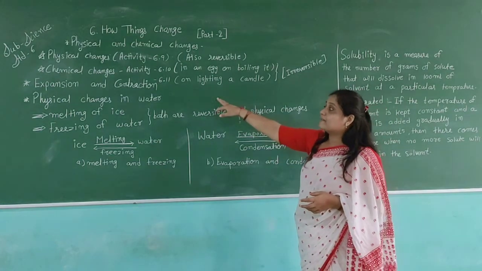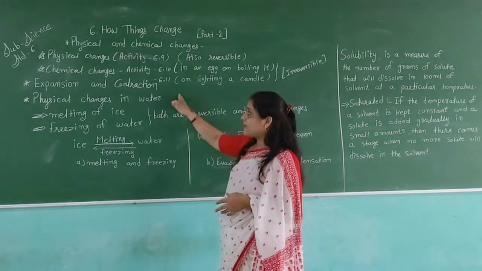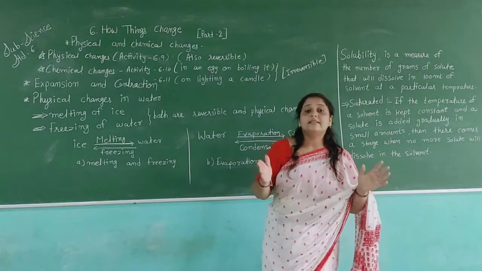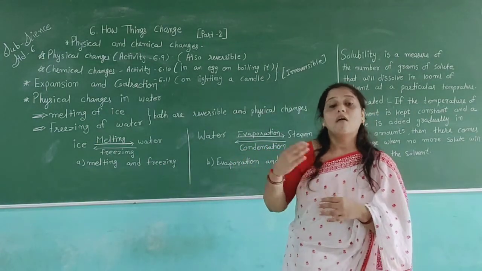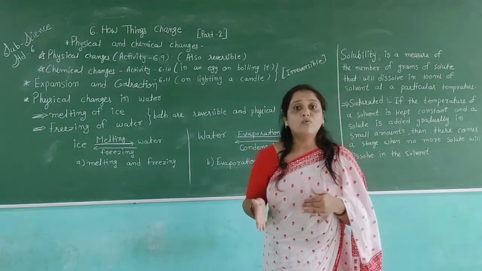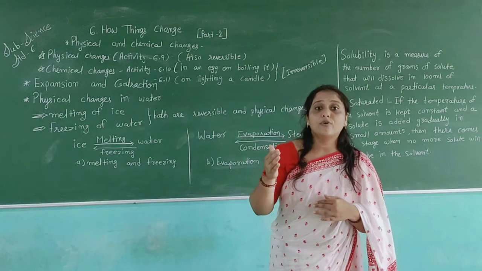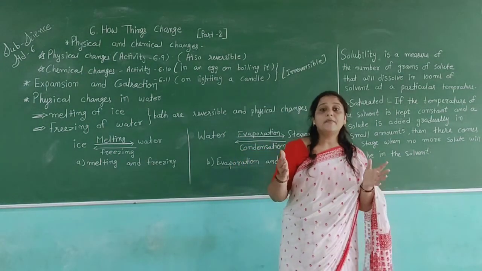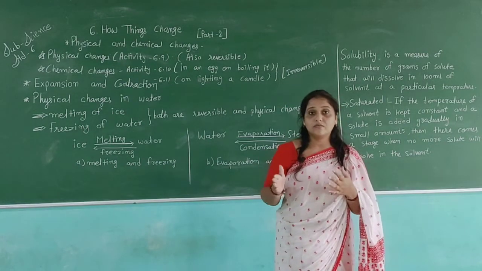Then after that, there is another topic, expansion and contraction. Expansion and contraction means, for example, when you want to cover a wooden wheel with another type of wheel, how can we do it?